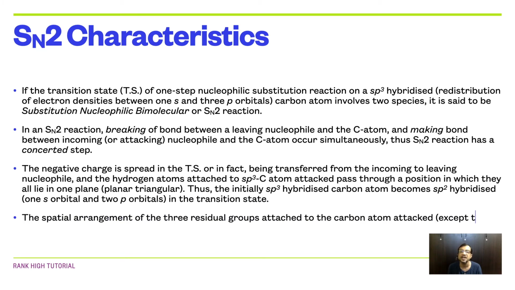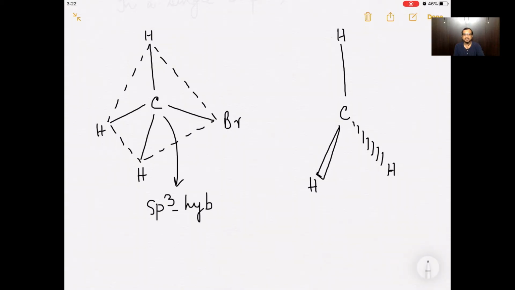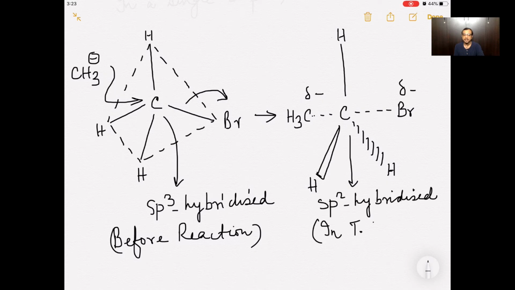Thus, the initially sp3 hybridized carbon atom becomes an sp2 hybridized carbon atom involving one s orbital and two p orbitals in the transition state. Here you can see the CH3 carbanion attacks the central C atom from the left side and the C-C bond starts forming. Simultaneously, on the other side, the C-Br bond starts breaking.